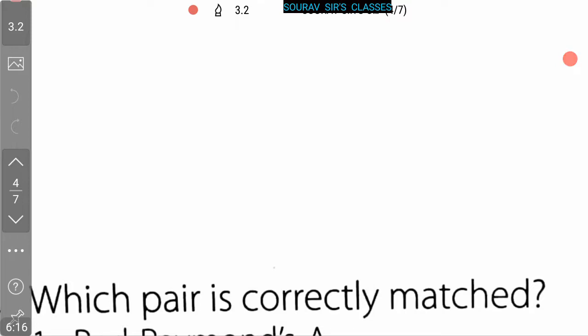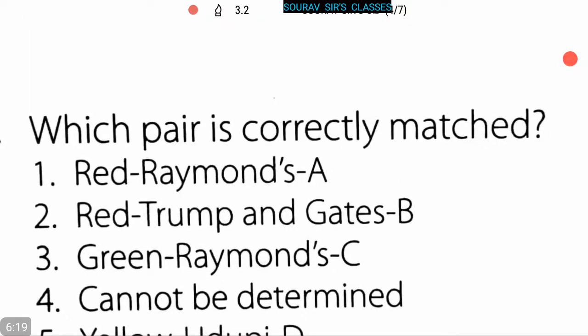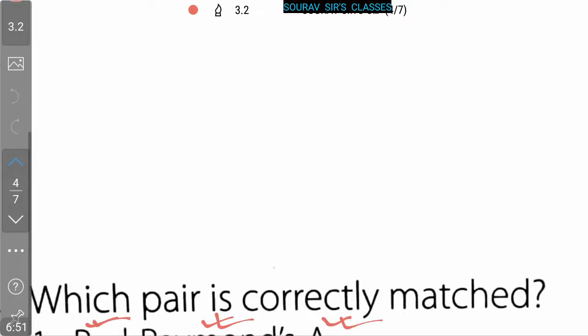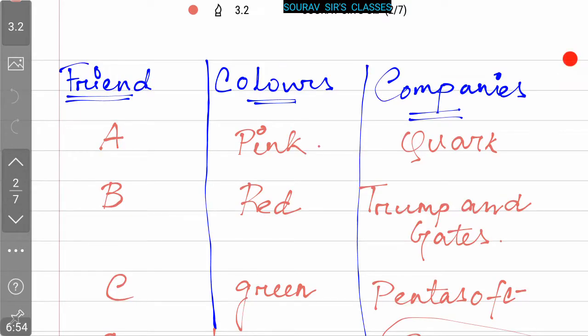Okay, the question is, which pair is correctly matched? And here 5 options are given. Red, Raymond's, A. Red, Trump and Gates, B. Green, Raymond's, C. Cannot be determined, and yellow, UTP, D. So it's very clear that these pairs are created on the basis of the color of the shirts, then the company name and the person's name. So let's go to the chart.